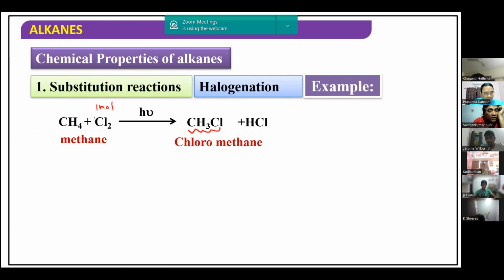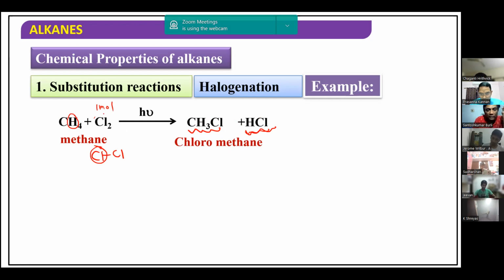One hydrogen combines with Cl and goes as the byproduct HCl, and the remaining three hydrogens stay as CH3Cl. We call it chloromethane.